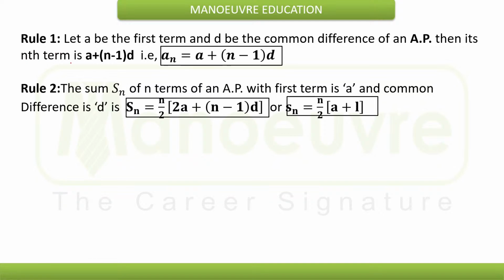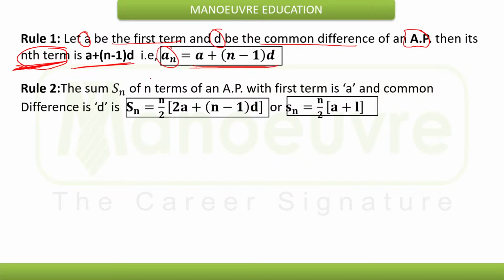The questions are either about nth term in AP. If D is the common difference and A is the first term, then nth term in arithmetic progression AP can be given by A plus n minus 1 into D. So, nth term an is given by A plus n minus 1 into D.